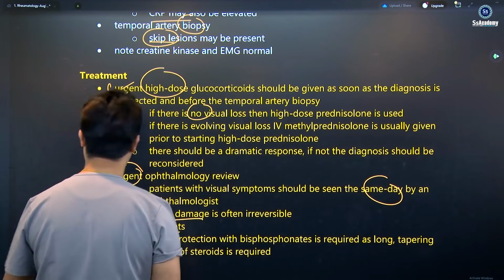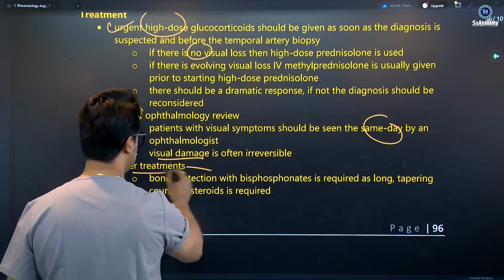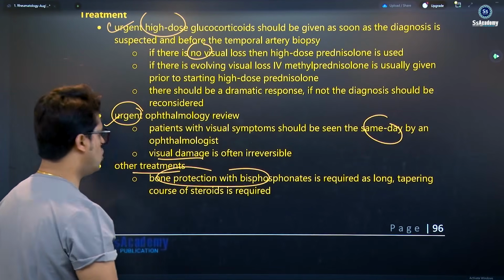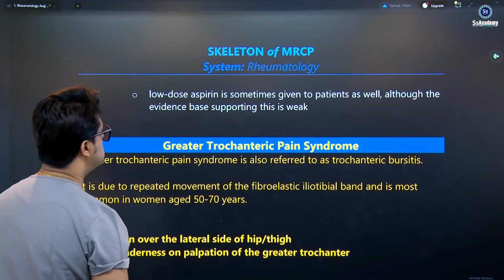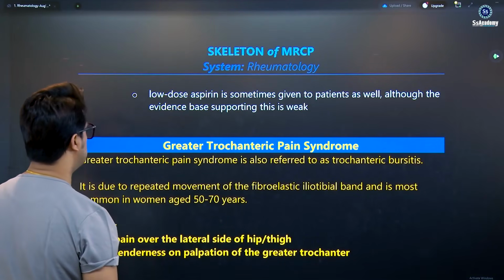Other treatments: bone protection, because of the steroids, a bisphosphonate is required, as a long tapering course of steroids is required. Low-dose aspirin is sometimes given to the patient as well. The evidence to support this is weak.